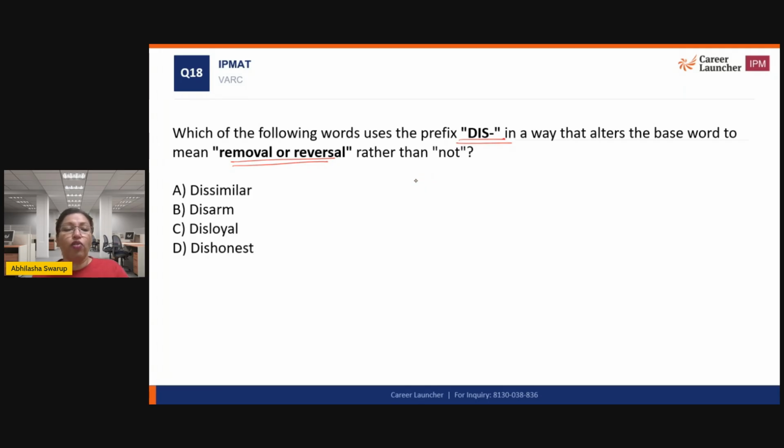Okay. So I'm looking for a word where I'm using dis as reversal. Okay. So when something is dissimilar, it is not similar. Let's understand. When I disarm someone, I take away, I remove weapons.